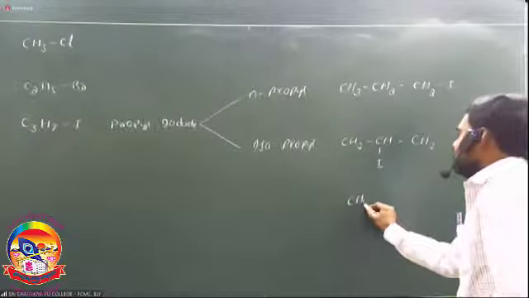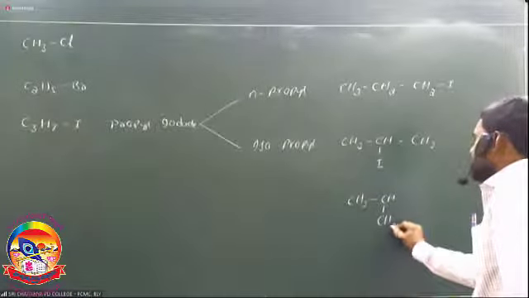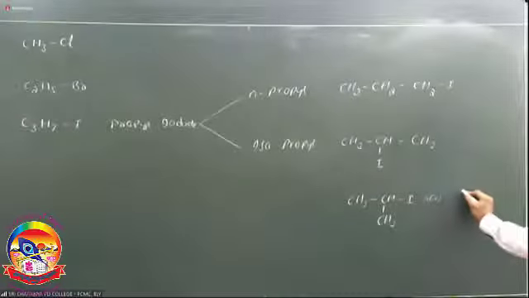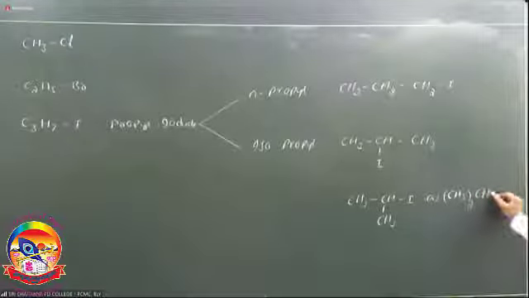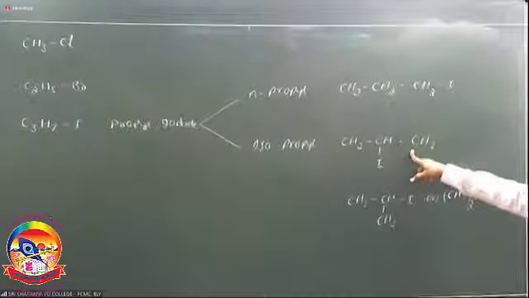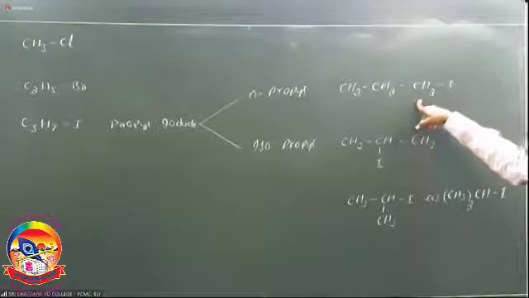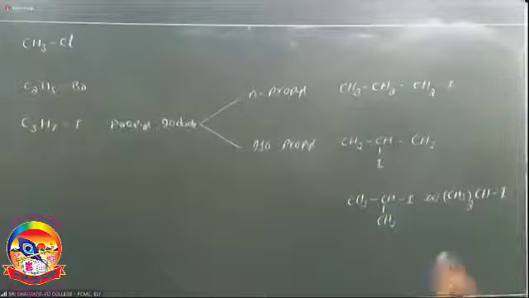Its structure is CH3, CH, CH3, with I. This CH is attached with one iodine and two methyl groups, so it is called isopropyl iodide. So propyl iodide means either N-propyl iodide or isopropyl iodide.